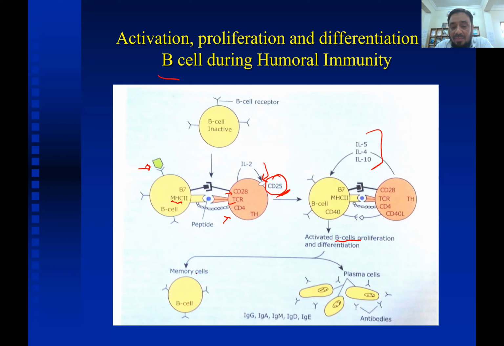It will lead to the formation of memory cells, which are preserved for the next infection. Whereas the B cells proliferate into plasma cells, which produce the antibodies. The first antibody to be formed is, what is the first antibody which is formed?